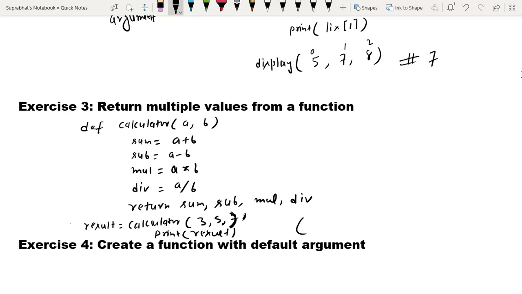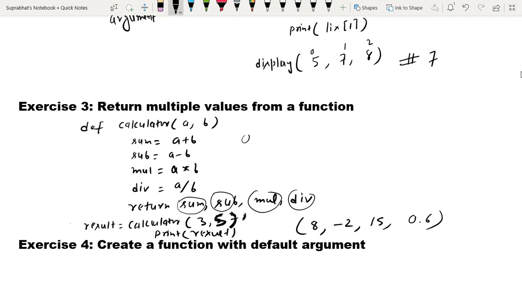We have taken two arguments, 3 and 5, which we passed. The first argument is 3 and the second is 5. So the output will be 8, then 3 minus 5 is -2, then a multiply b is 15, then a divided by b, 3 divided by 5, that is 0.6. So this will give multiple return values. This is the magic here: we are returning the first value, second value, third value and fourth value.